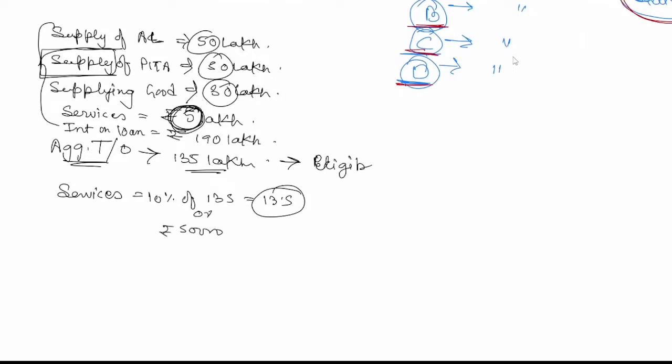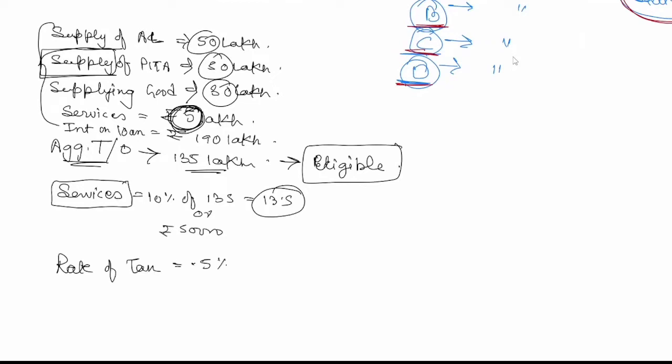Through which route did he become eligible? He became eligible through this services limit. So what is the tax he will pay? What will be the rate of tax? They have said that it is 0.5% of taxable turnover. Let's say it is 0.5% of total turnover. What differences will come?